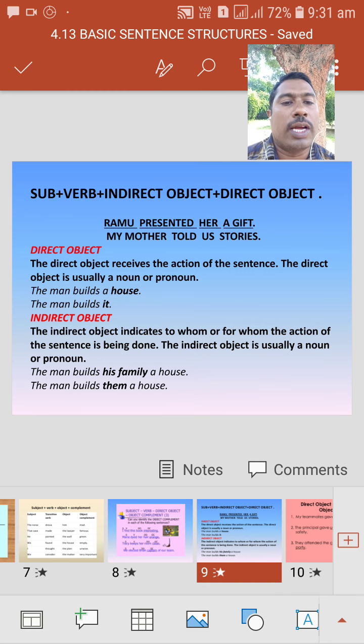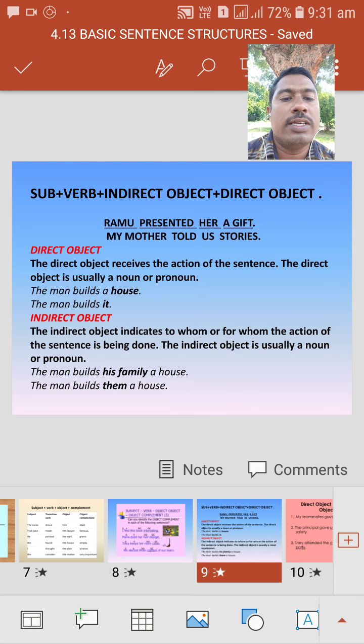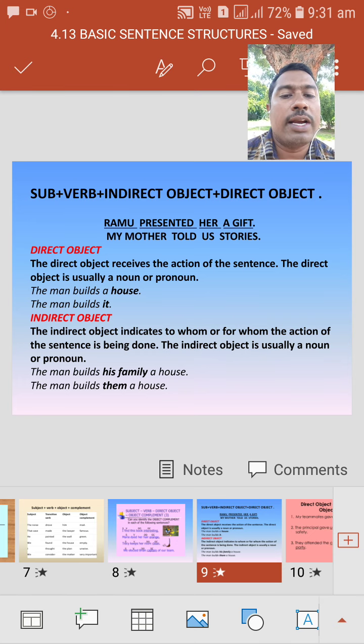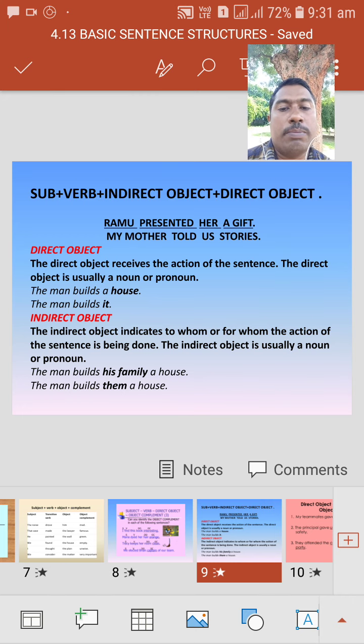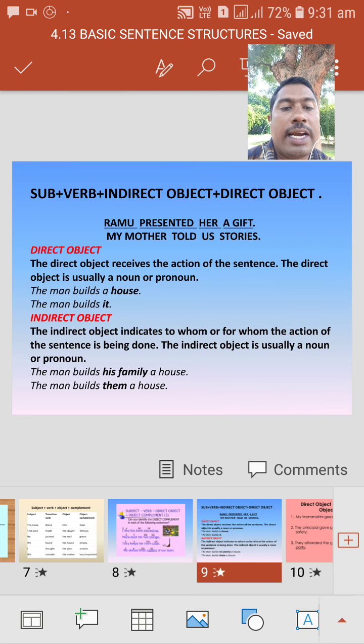Already I told you the direct object is always inanimate. Inanimate means lifeless, not having life. Here, which one is not having life? A gift, so it is the direct object. And her means a human being, having life, so it is the indirect object. Okay, this is the structure of subject plus verb plus direct object and indirect object.